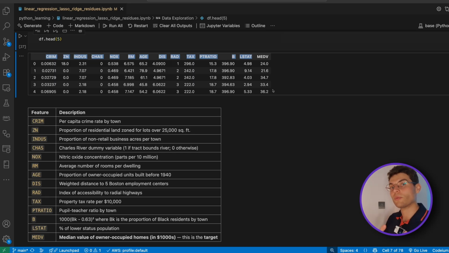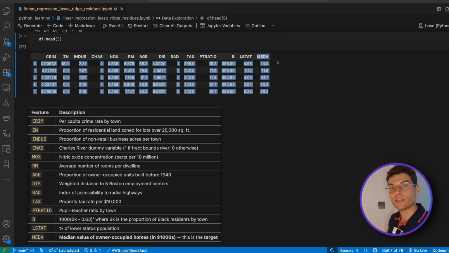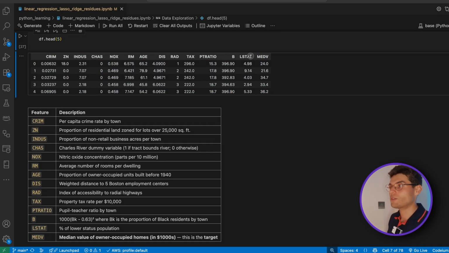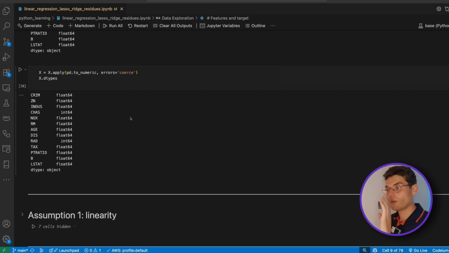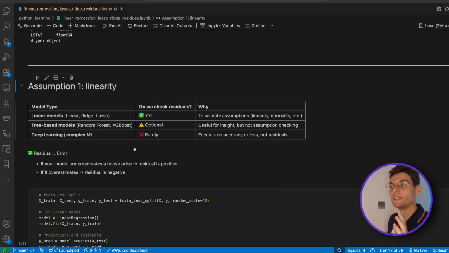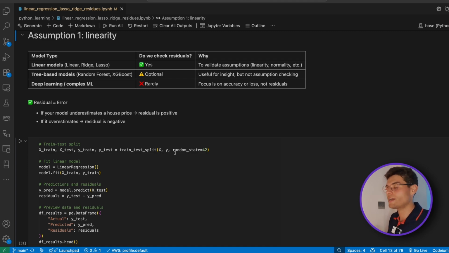So the independent variables are the ones we're going to use to try and predict our target feature. So this one will usually be the Y in our machine learning training, and all of these will be the X. So if we look forward, that's what we see. The Y is just the median value, and the X is everything apart from the median value. So I don't want to go too much into this. We'll try to answer the linearity. The linearity, as I said, assumes a linear relationship between the independent variables and the target variable.